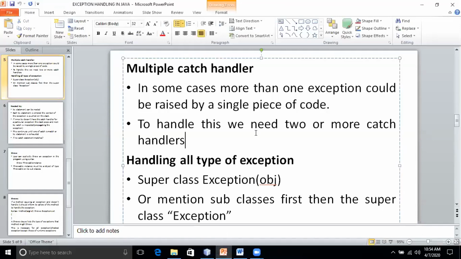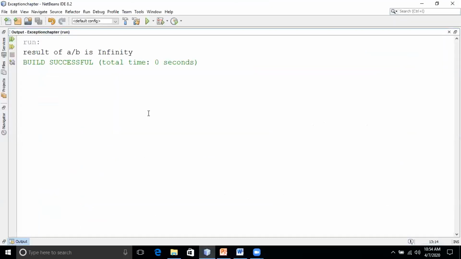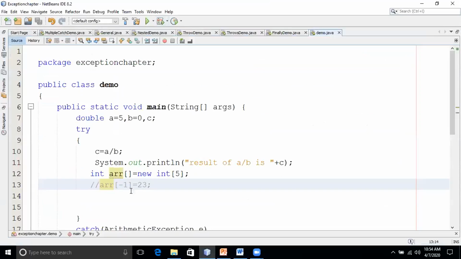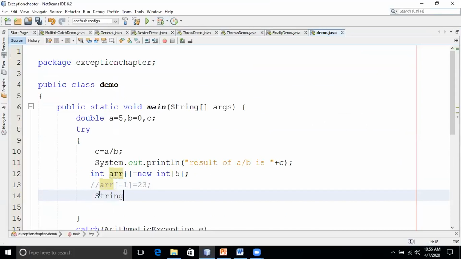Next: one catch handler cannot handle multiple exceptions. Yeah, that is the next topic. Now, see, the try block has thrown two types of exceptions, isn't it? If b is 0, it has thrown arithmetic exception. If arr of -1, or more than the index, is given, it will throw array index out of bounds exception. Suppose what if I write string s equals null. For example, here I'll just write string s equal to null in this line.